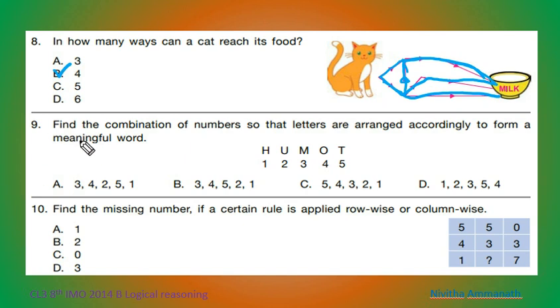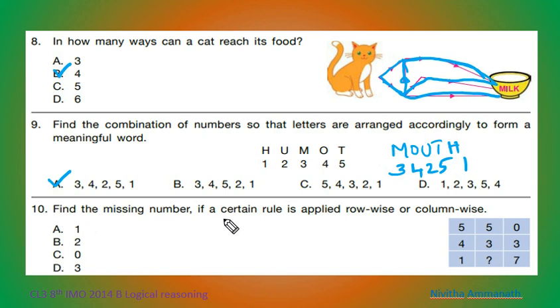4 ways. Next one, find the combination of the numbers so that letters are arranged accordingly to form a meaningful word. You look at the options to find which is the word. So if we look at this, we get MOUTH is one meaningful word. That is, M means 3, O means 4, U means 2, T means 5, and H means 1. 3, 4, 2, 5, 1. A is the correct option.